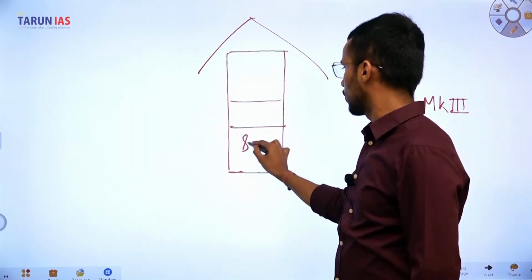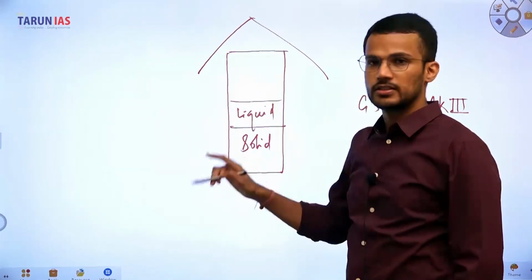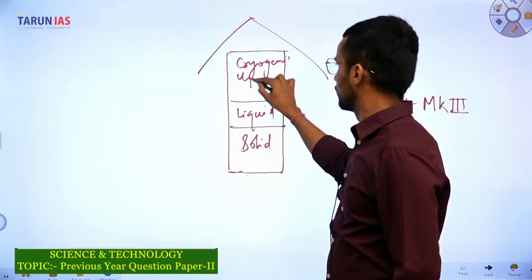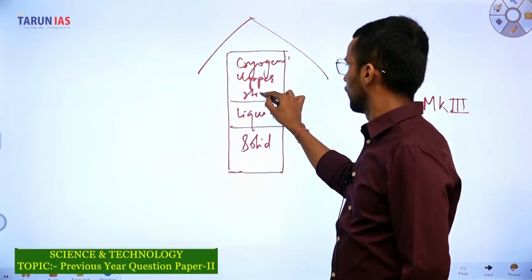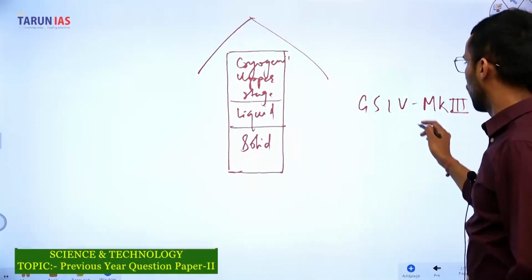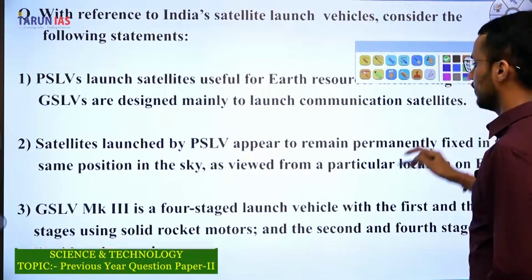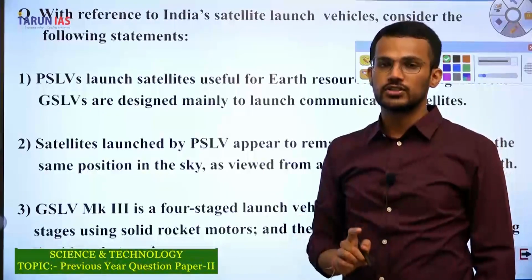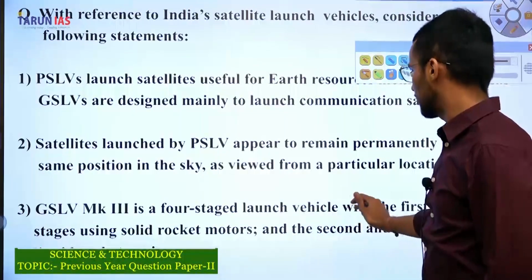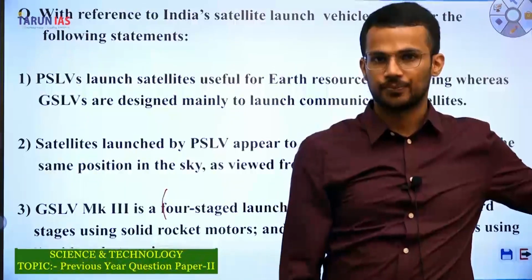The first stage is of solid propellant, second is of liquid propellant, and third stage is a cryogenic upper stage, where cryogenic engines are used. That's why the description of GSLV Mark III given in the question is incorrect. The description that is being given is related to PSLV, not GSLV.